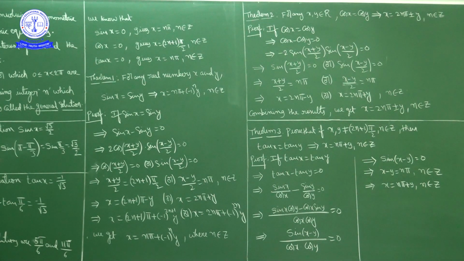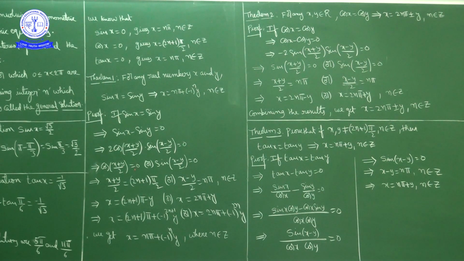So sin x equals sin y implies x equals n pi plus minus 1 whole power n into y, where n is an integer. Writing this term on this side, sin x minus sin y formula gives 2 cos (x plus y) by 2 into sin (x minus y) by 2. The product is 0, so either this one is 0 or this one is 0.